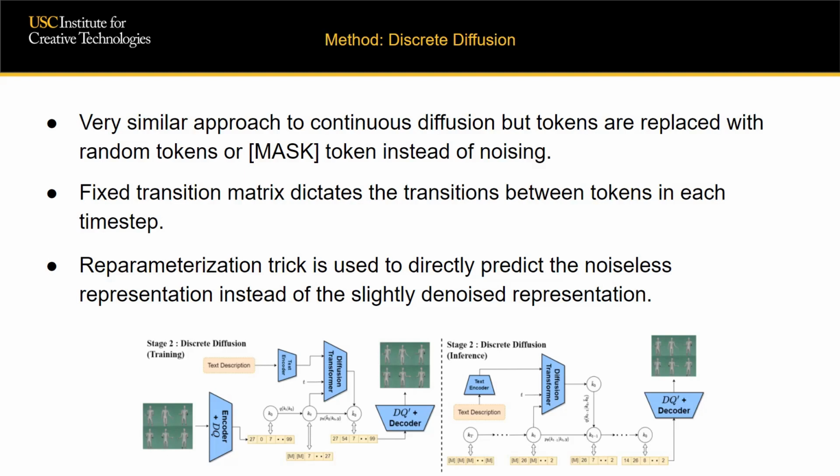During training, we first obtain the latent gesture tokens with the help of VQ-VAE. This is the input to our discrete diffusion. We jump from this input to a random time step and train the transformer model to predict the denoised sample with the help of the condition. This denoised sample is then again decoded by the VQ-VAE decoder to finally reconstruct the gesture. The training is supervised with the help of a KL divergence loss.